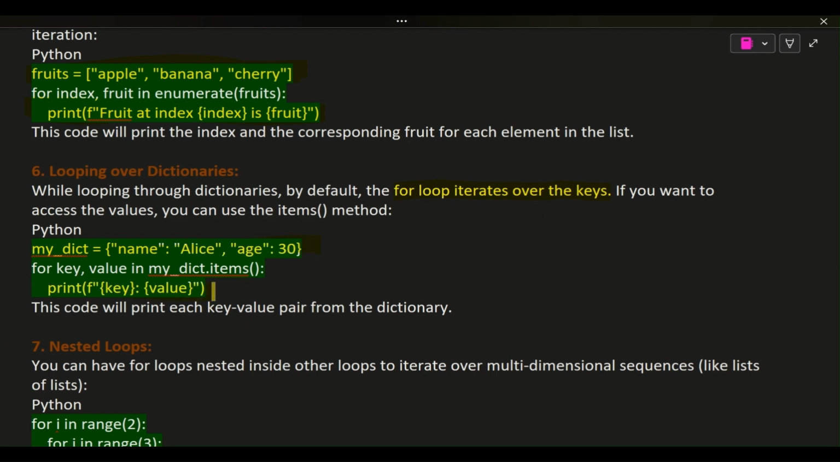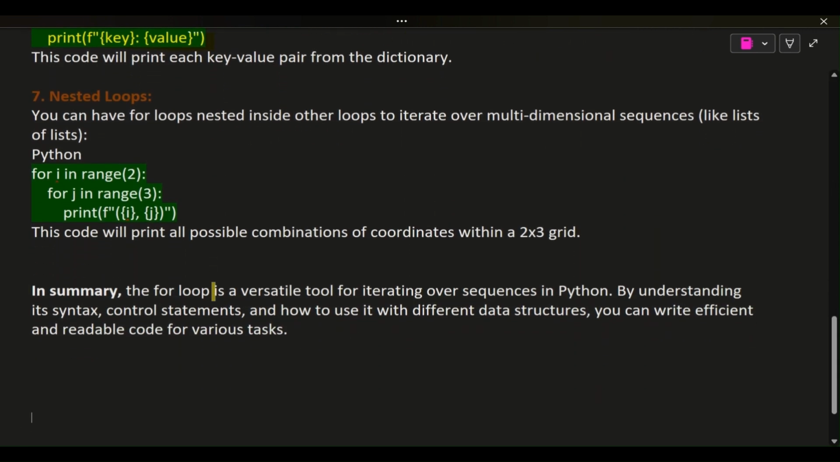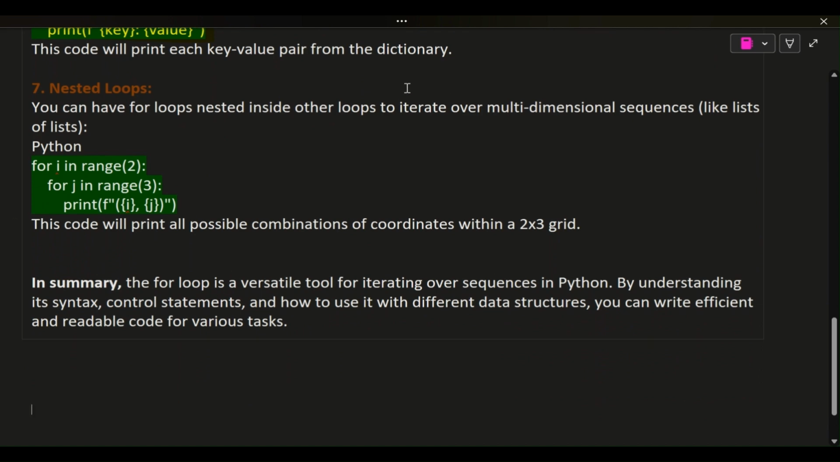my_dict = {'name': 'Alice', 'age': 30}. for key, value in my_dict.items(): print(f"{key}: {value}"). This code will print each key-value pair from the dictionary.